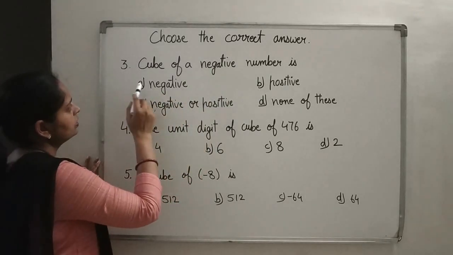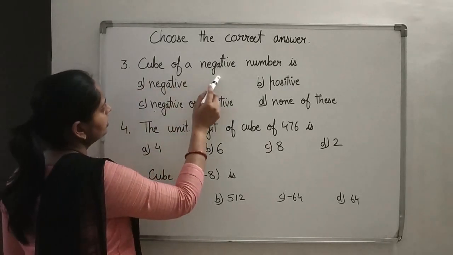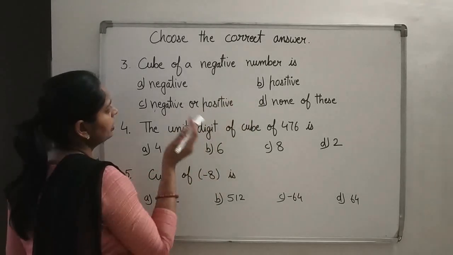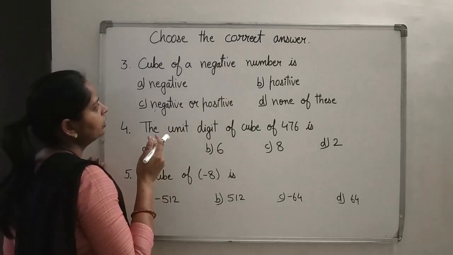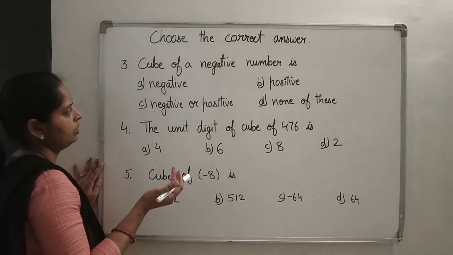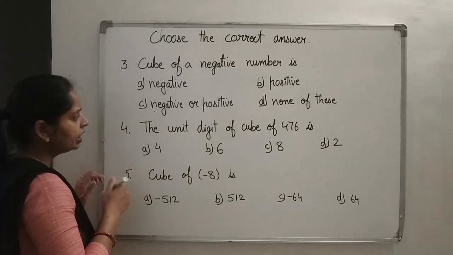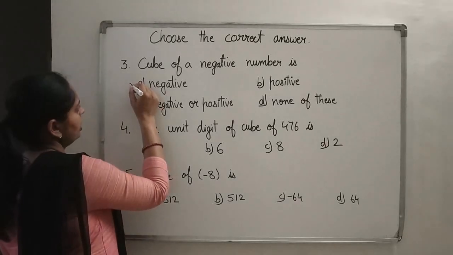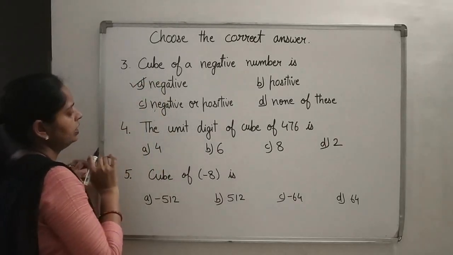See the third question. Cube of a negative number is, if you are having a negative number and we have to find the cube of it, obviously when a negative number is multiplied 3 times, the answer will be a negative number. So your option is A. It will be a negative number.